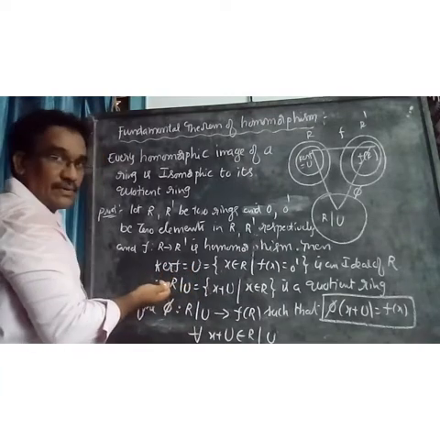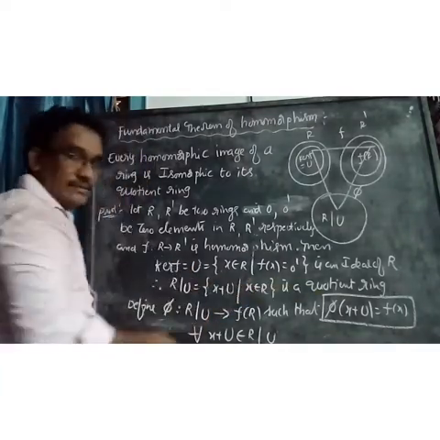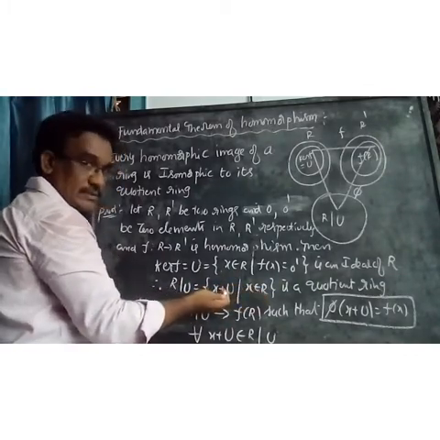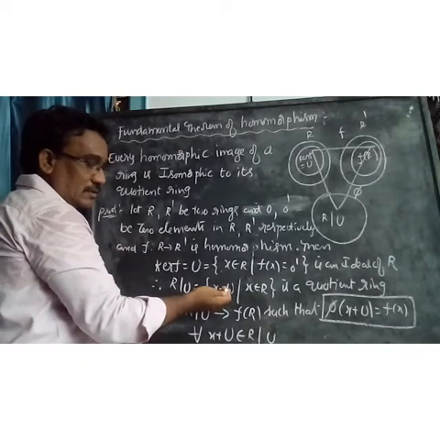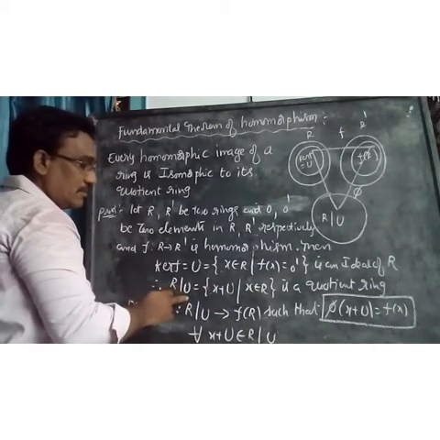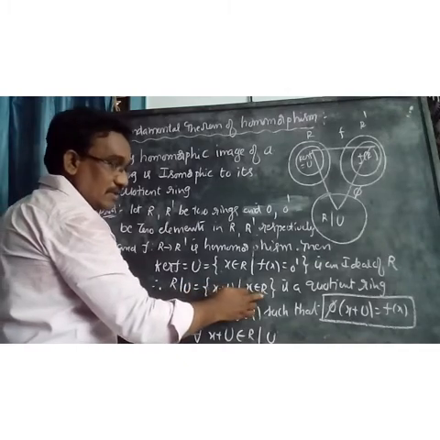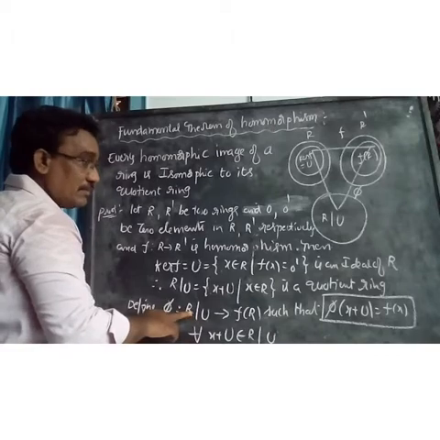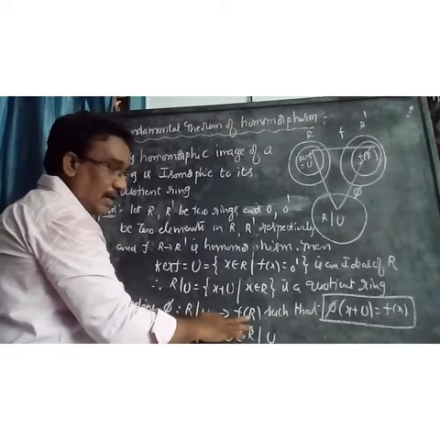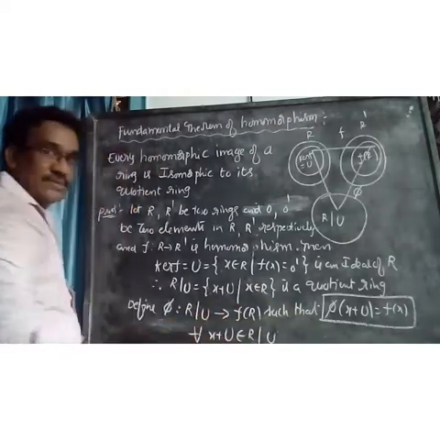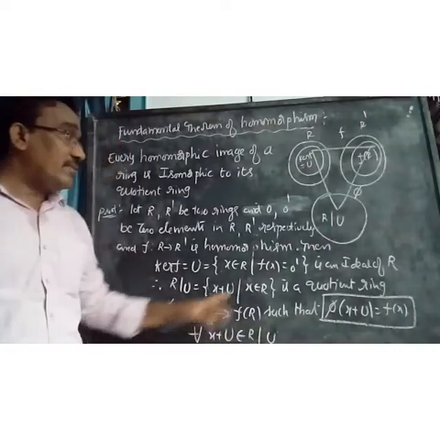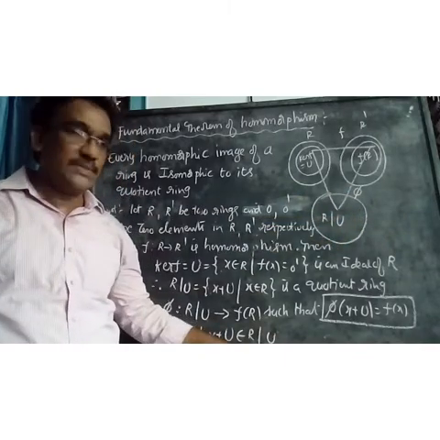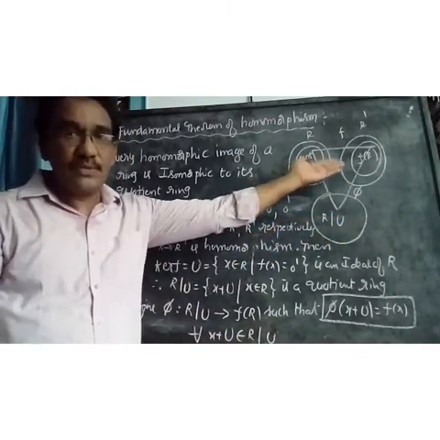If U is an ideal of R, then R by U is a quotient ring. What is R by U? It is the set of all cosets X plus U such that X belongs to R. It is a quotient ring. Now I define a mapping from R by U to F of R and I show that the mapping is an isomorphism. Then R by U is isomorphic to F of R.